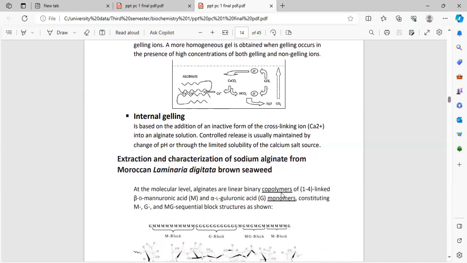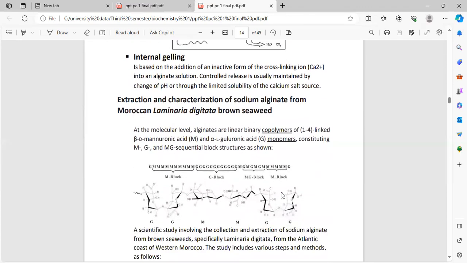Internal gelling is based on the addition of an inactive form of the cross-linking ion, like calcium, to release Ca2+ into an alginate solution. The controlled release is usually from calcium sulfate.